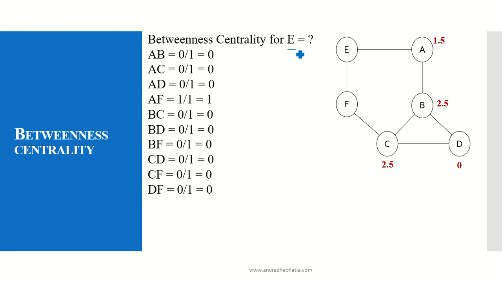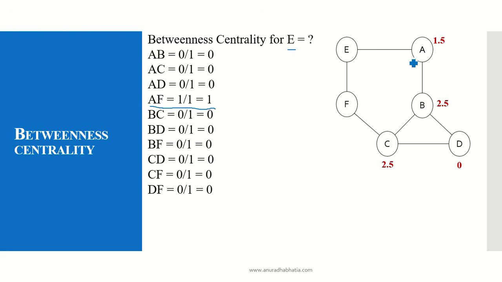Now let's calculate it for E. I have listed down all of them. The only picture where E comes into picture when I have to travel is from A to F. Rest all nodes can be covered without E coming in the betweenness when I have to travel from A to any other part, or from B to any other part, or C to any other part. E does not come into picture.